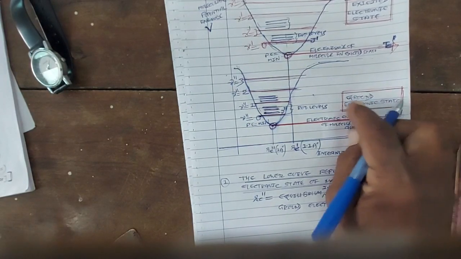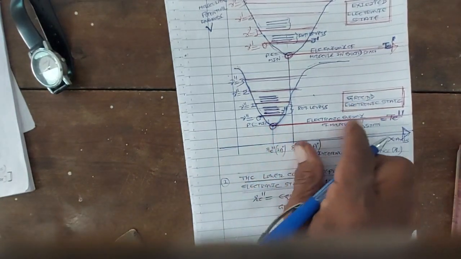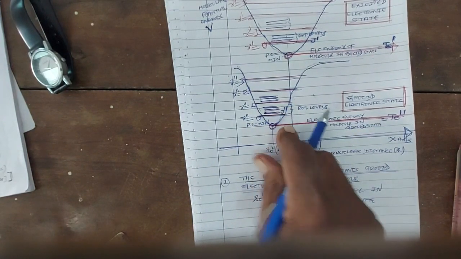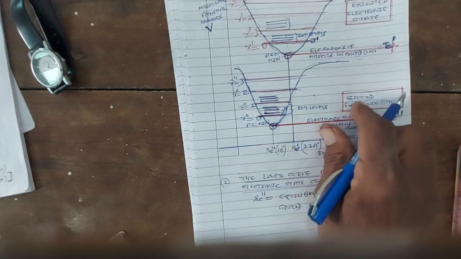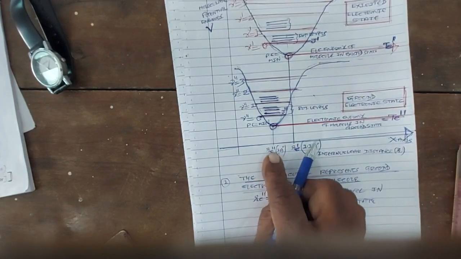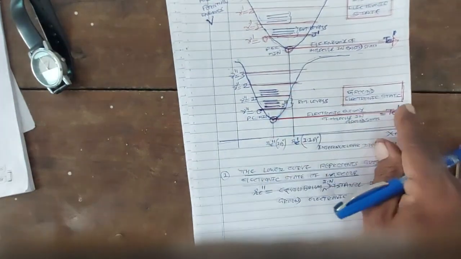So in the ground electronic state, the equilibrium distance between two nuclei of the molecule, Re double dash, is approximately, I assume, 1 angstrom. So in the ground electronic state of the molecule, the equilibrium distance Re double dash between two nuclei of the molecule is 1 angstrom. Okay. So what is Te double dash?